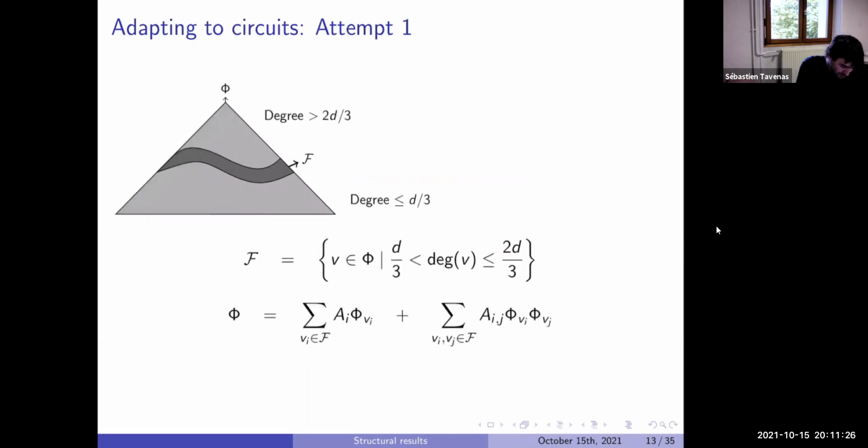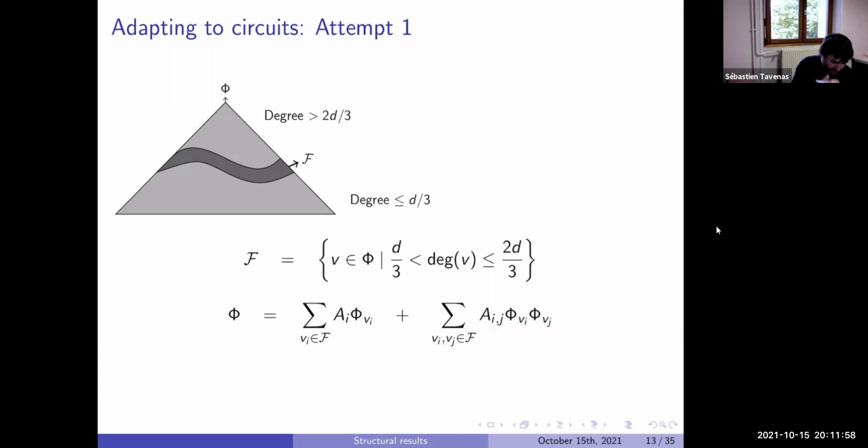What we can still say is that our top output gate will be of this form. In fact, any computation to phi will go through one of these gates. So anything like that can be written in the form of something linear in phi_i, plus something quadratic in phi_i phi_j.